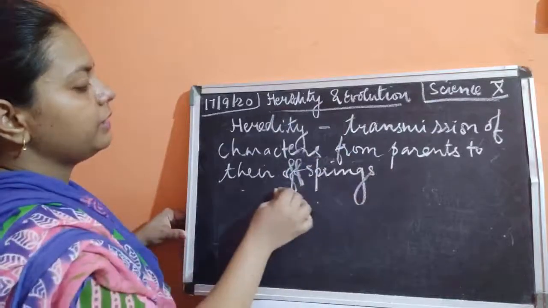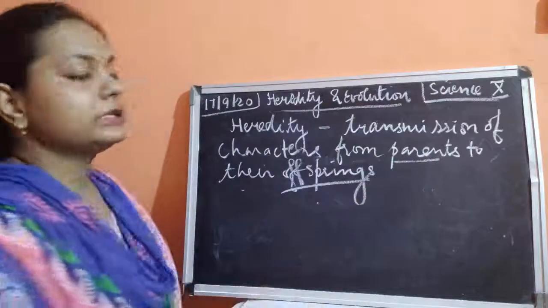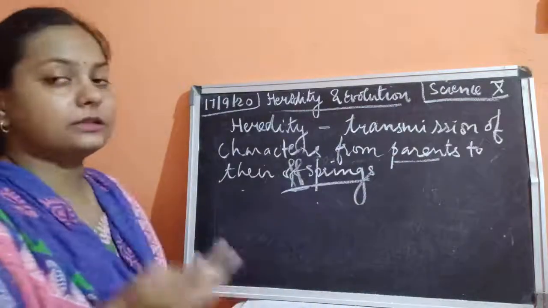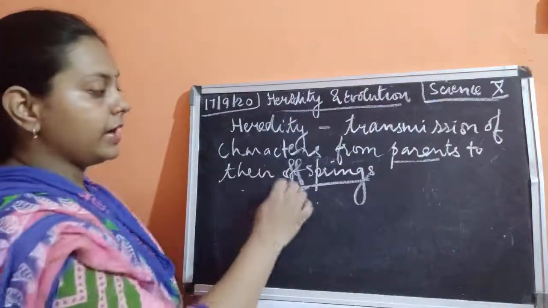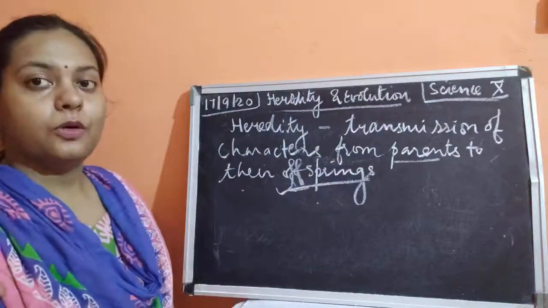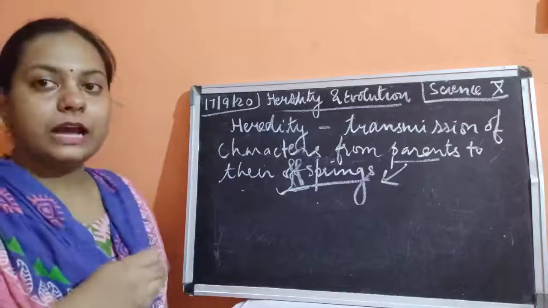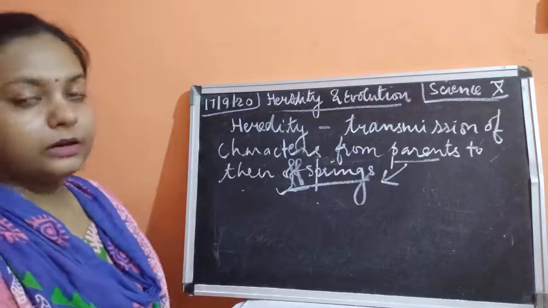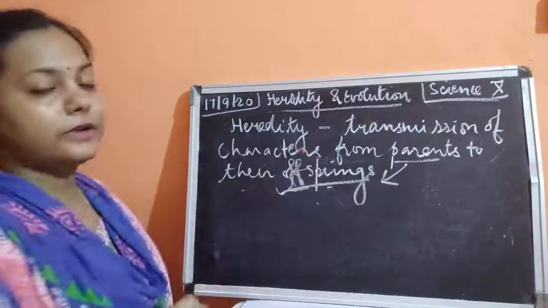Now what do you mean by this new word offsprings? As I have told you, parents means the first generation. The next generation would be known as the offspring. So offspring means the progenies. Progenies means the children, the descendants of their parents. As we are the offsprings of our parents. You are the offspring of your parents. So offspring means we are the children of our parents.